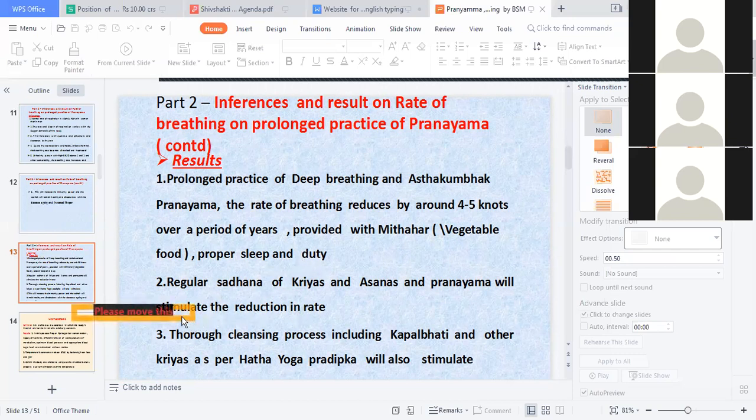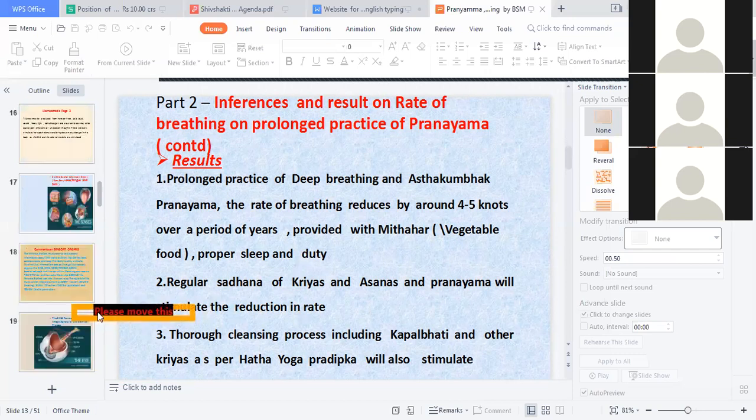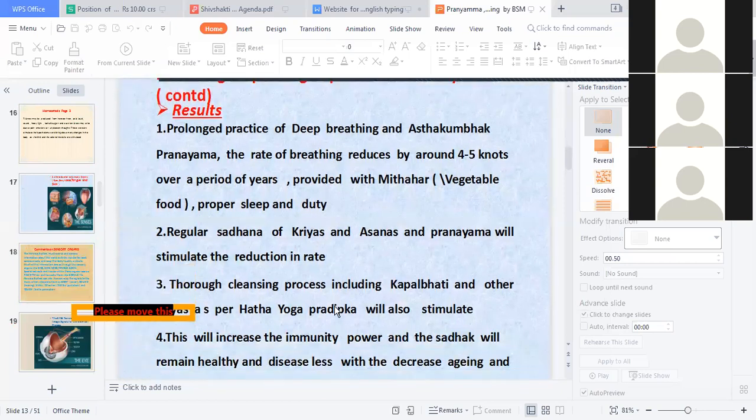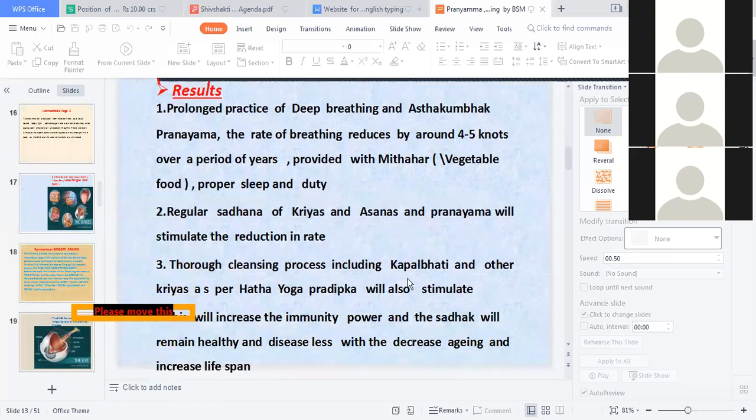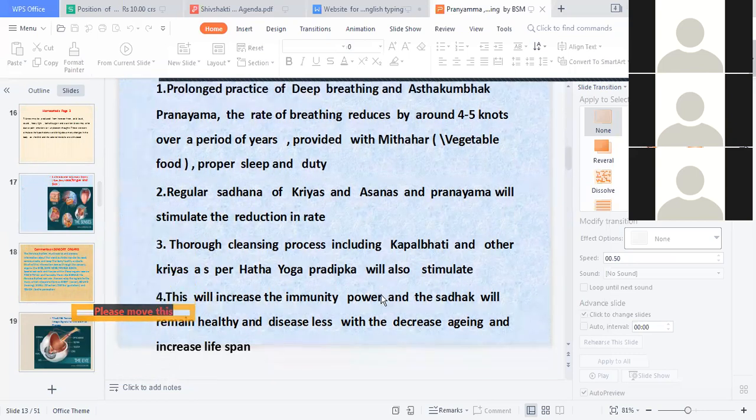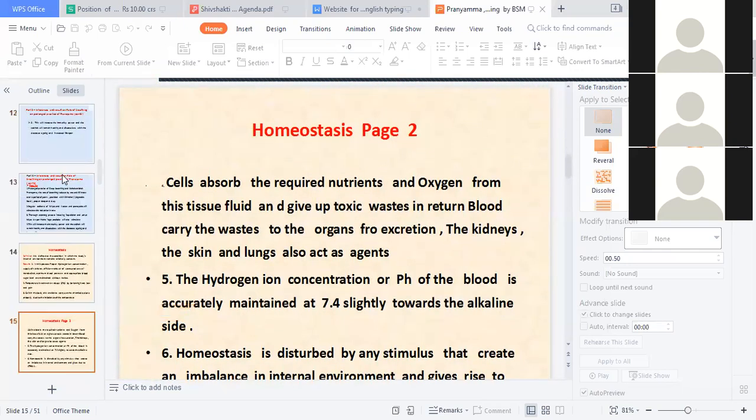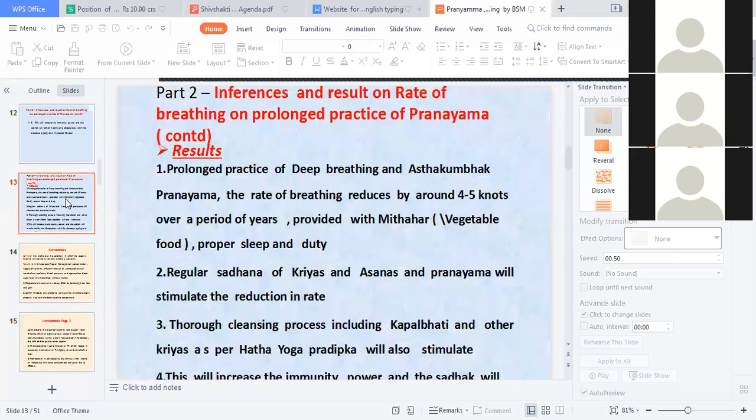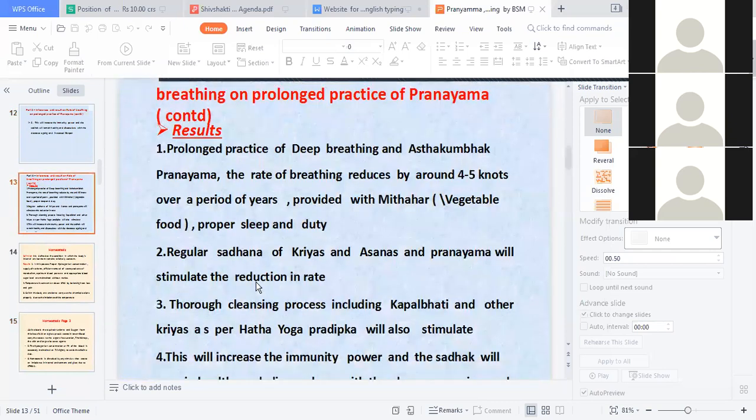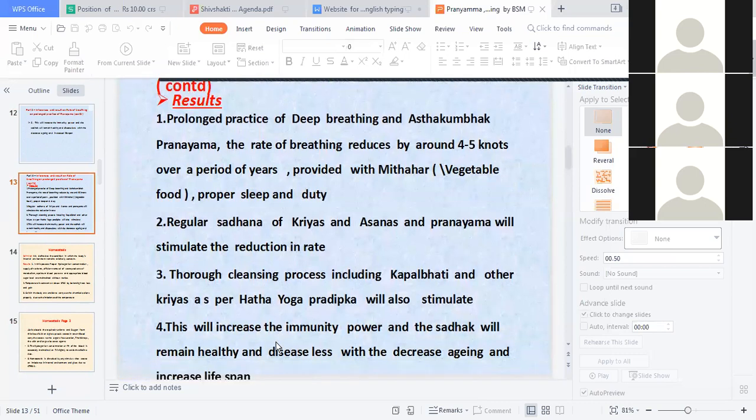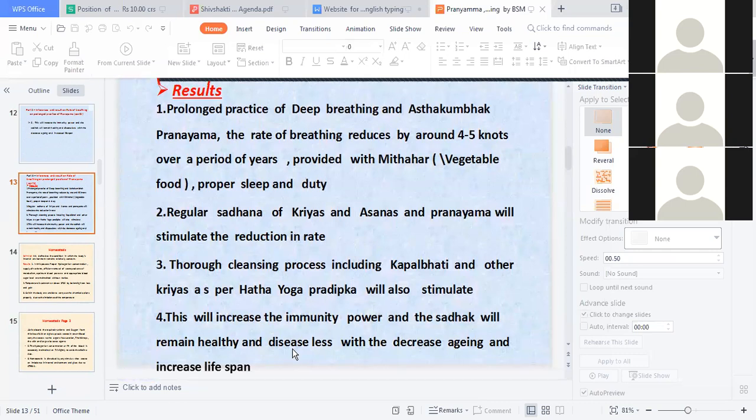Regular sadhanas of kriyas and asanas and pranayama will stimulate the reduction in rate. Okay. Through the cleansing process, including Kapalbhati and other kriyas, as per Hatha Yoga Pradipika, will also stimulate this. Now, sorry. Okay. This will also increase the immunity power and the sadhak will remain healthy and diseaseless with a decreased aging and increased lifespan. Okay.